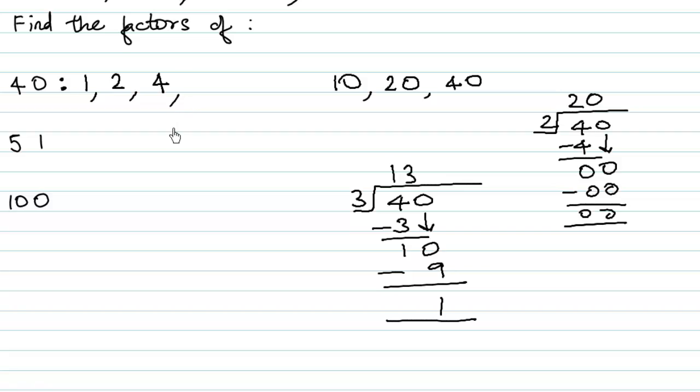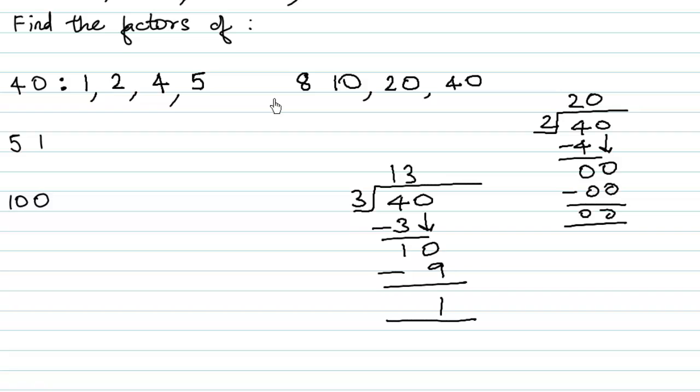Then what about 5? Some of you may be asking how long is this going to be? We need to see all the numbers between 4 and 10 to see whether they are factors of 40 or not. So what about 5? And yes, 5 8s is 40. So 5 and 8 are also factors of 40. And now we need to only search the numbers between 5 and 8.